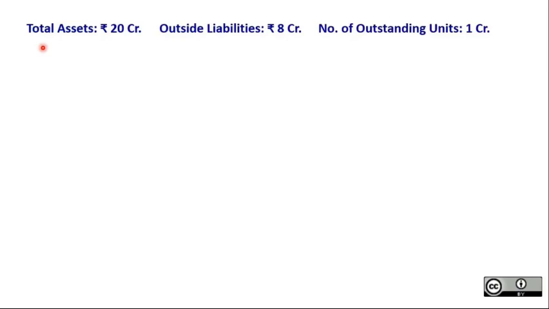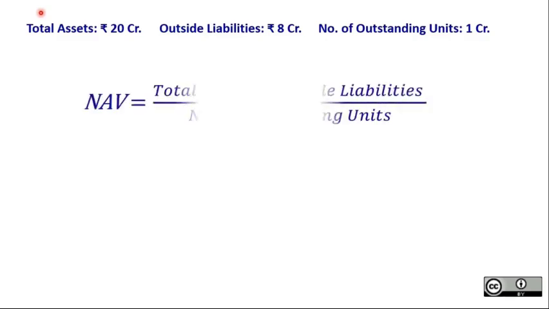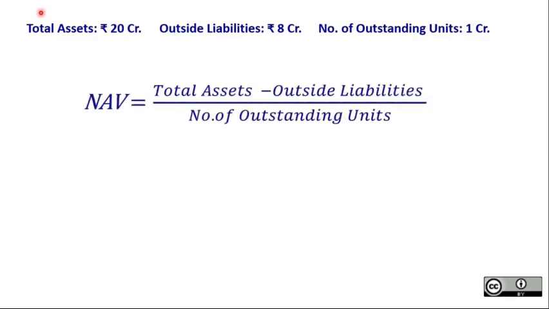So total of asset side is what? 20. On liability side, we have added up all the outside liabilities, 8 crore, and the mutual fund has 1 crore units sold, or 1 crore units are in market. Okay, so what is the formula to calculate NAV? This is the formula. This is what we have taken from the first slide.